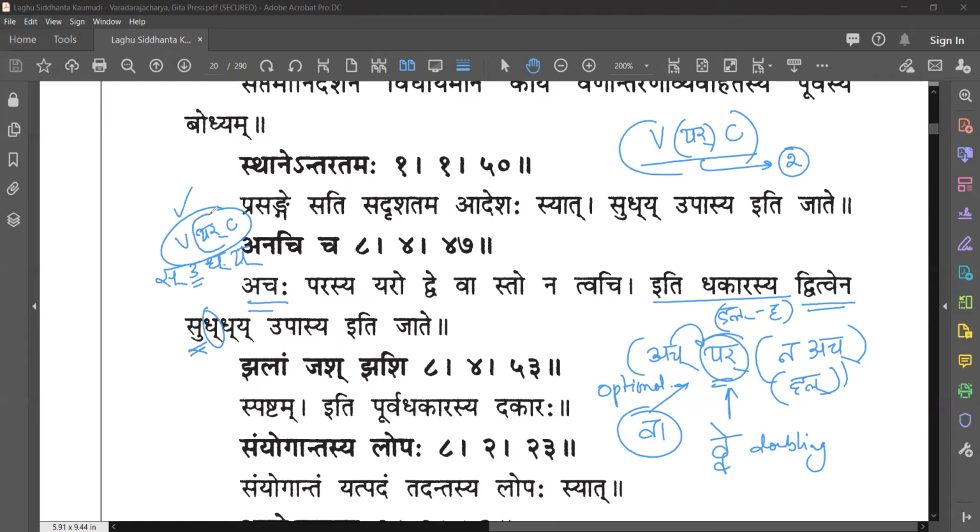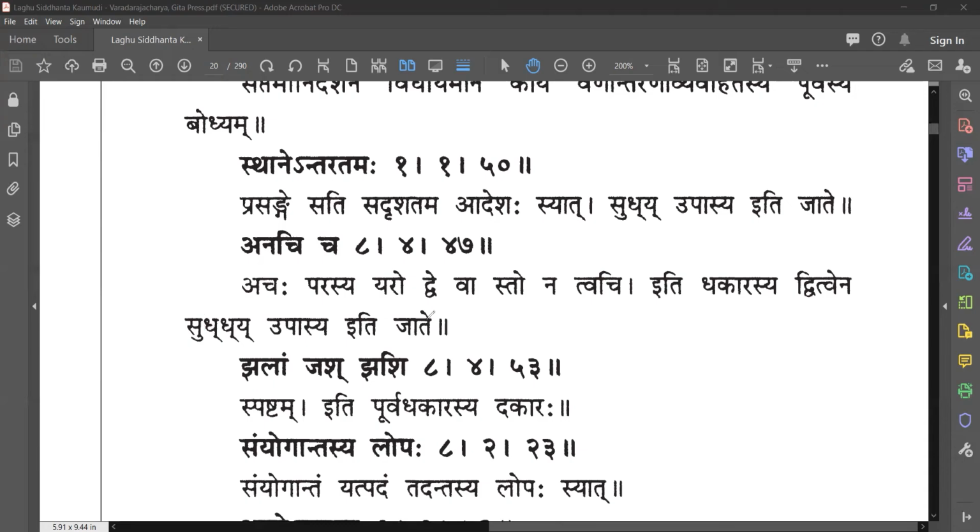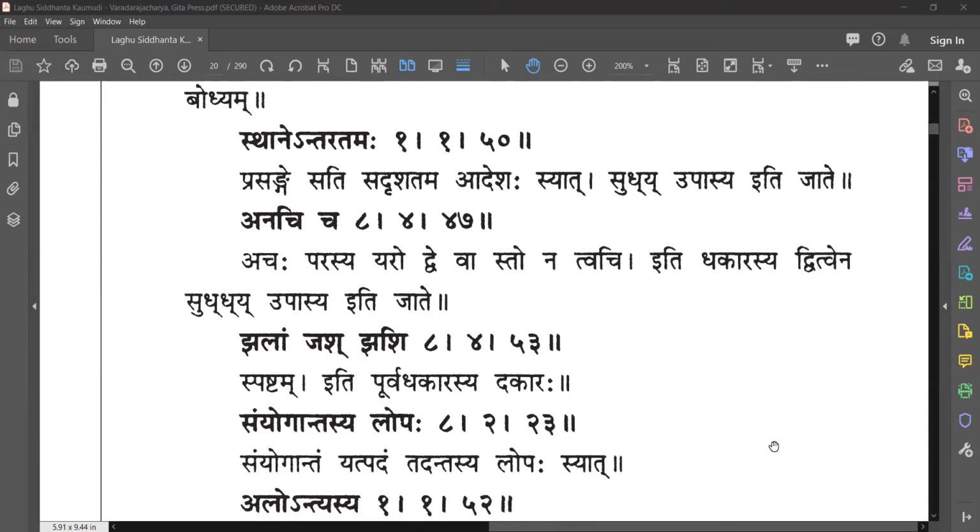So in this case, this yar will become doubled. So dakara will be there now. So you have su, dha, dha, doubled, ya, upasya, iti jate. This is how you get the form now. Is it clear? This is what we did until the last class, right? Okay. With this, we'll proceed to the next sutra.